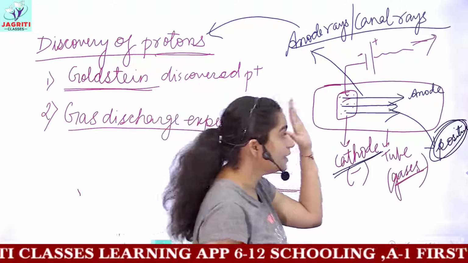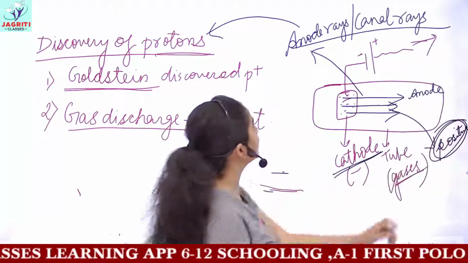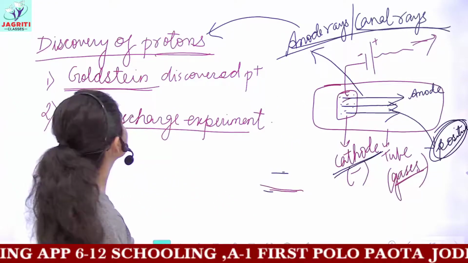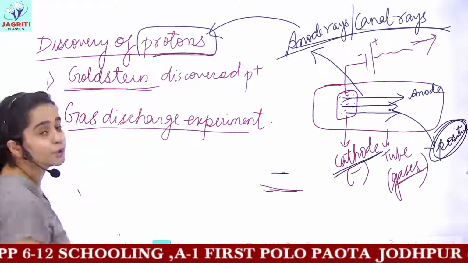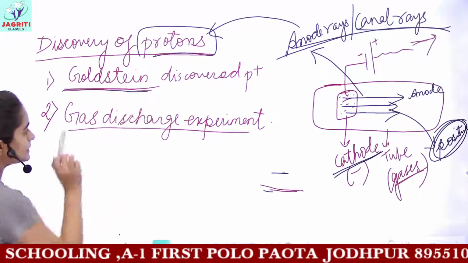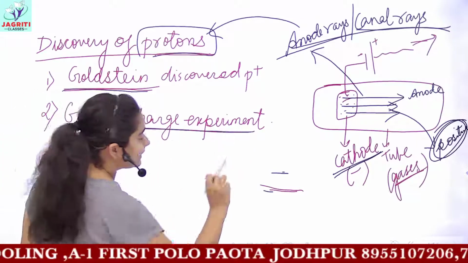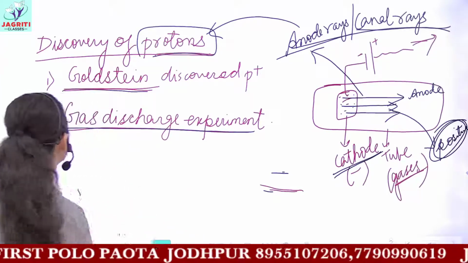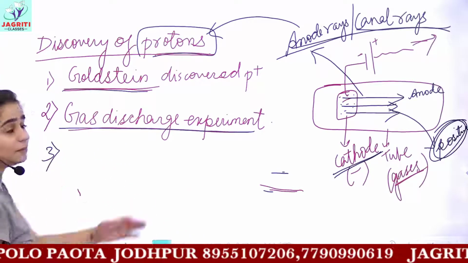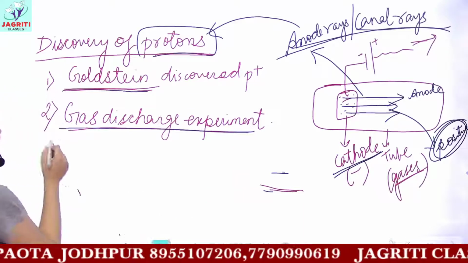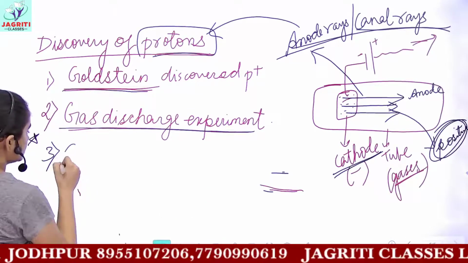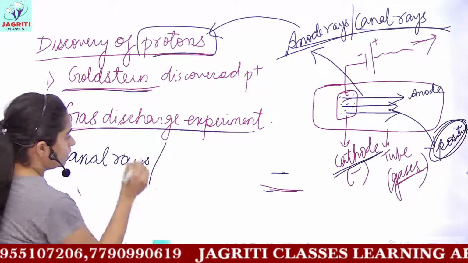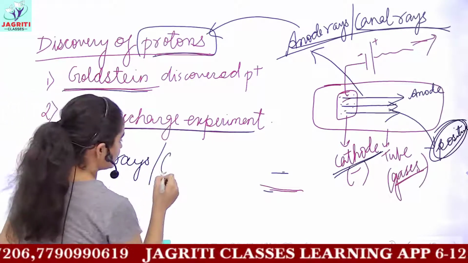Because they moved towards the anode or the positive terminal, they were called anode rays or canal rays. So this was the experiment for the discovery of protons. It was discovered by Goldstein, and the experiment is called the gas discharge or gas tube discharge experiment. No need to remember this experiment, you just remember that these protons are referred to as canal rays, or they are also known as anode rays.